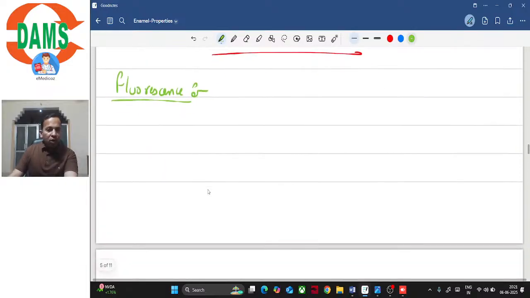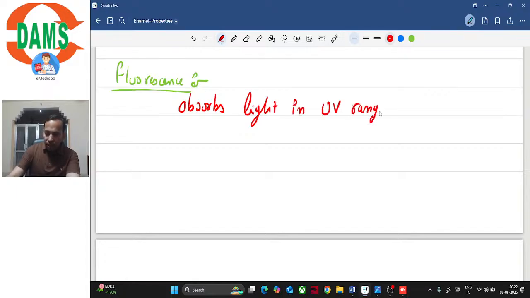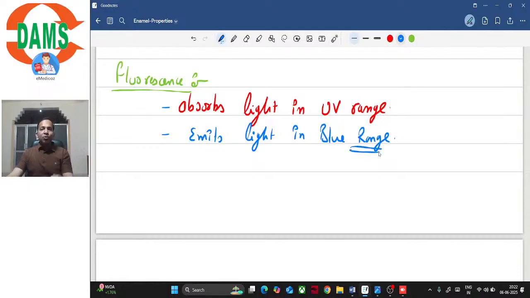Fluorescence. So enamel is also a fluorescent tissue, right? It is a fluorescent tissue and it absorbs light in UV range and it emits light in blue range, right? So it will absorb the UV light and then it will emit the blue light.